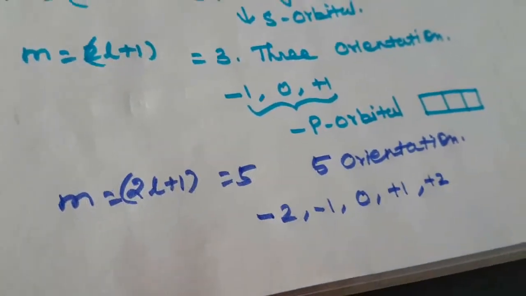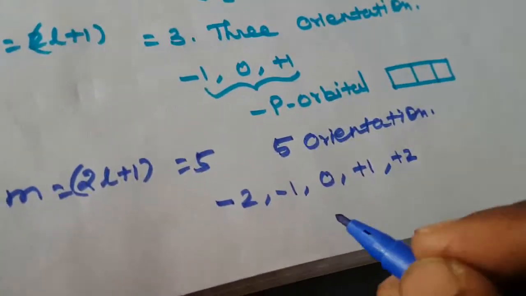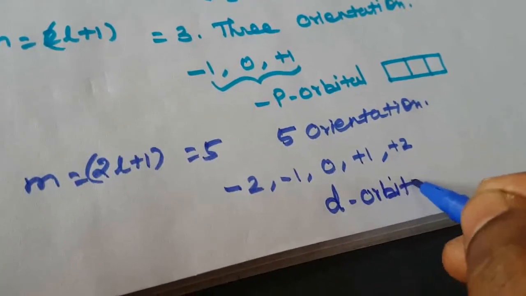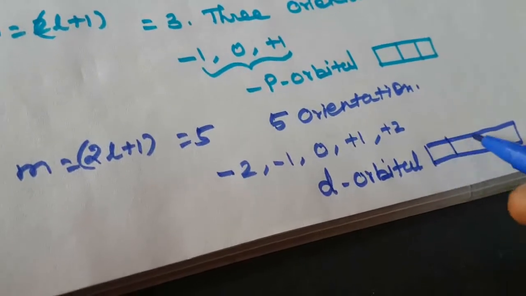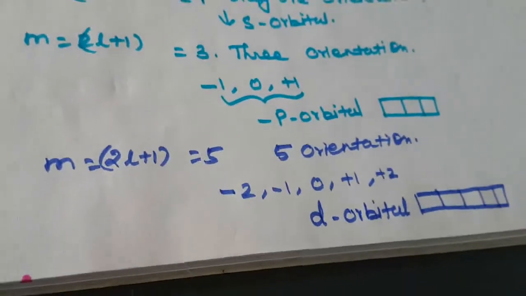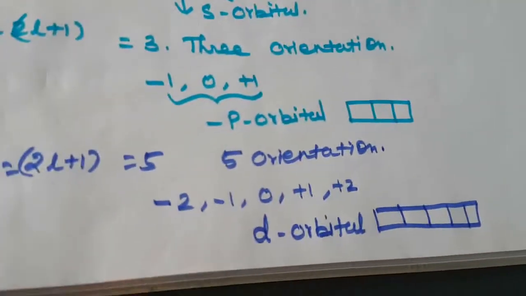You can count that it is possible for 5 orientations. It is represented as the d orbital. So for the d orbital, you assume that it is 5 boxes, that is 5 orientations. You can learn the structure of this orbital later. So L is equal to 2 means 5 orbitals.